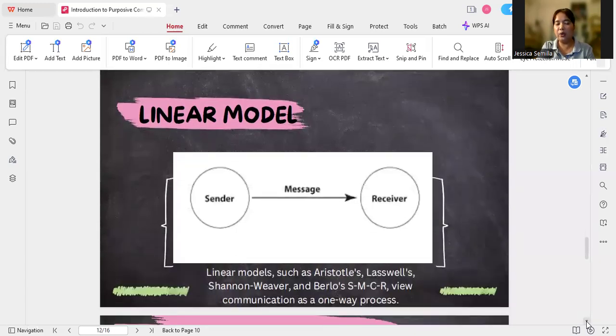All right. So let's start with the linear model. Linear model is basically a one-way communication process, meaning the sender just gives the message to the receiver and the communication ends already. Examples of linear model are the Aristotle model, the Lasswell, the Shannon-Weaver, and the Berlo: sender, message, channel, receiver. They differ only, for example, with Berlo, there is a channel already, but still it's a one-way process. Can you follow?